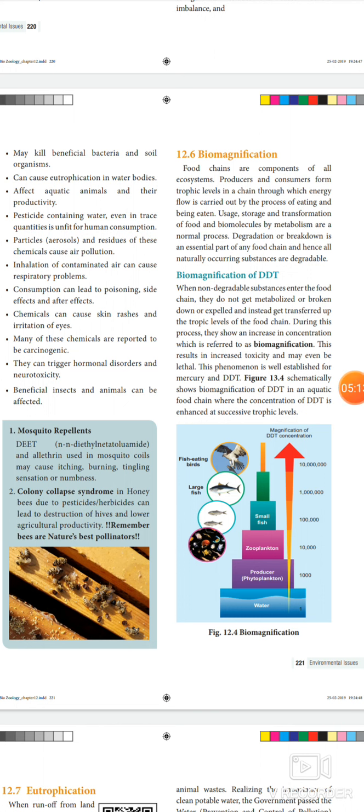Okay students, so pollutants are classified into two types: one is degradable and the other is non-degradable pollutant. Based on the time of breaking down into ingredients, degradable pollutants are classified into two types. What are they? One is rapidly degradable pollutant and the other is slowly degradable pollutant. Okay, next we see about biomagnification.